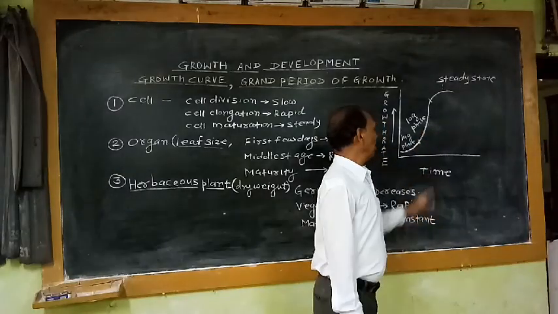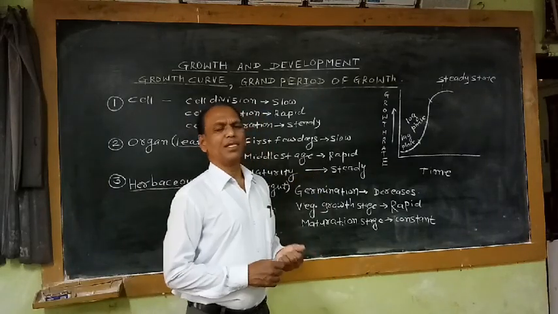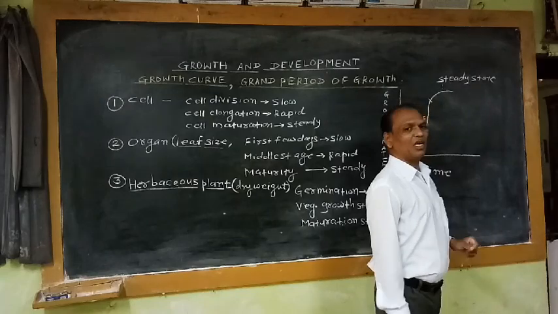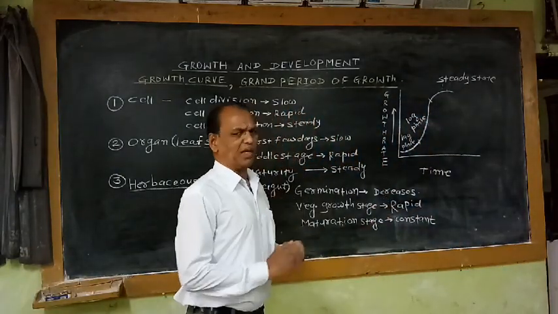That means log phase. And when the leaf becomes mature, there is no further increase in the size of the leaf. It is represented by this portion of the graph. It is known as the steady state phase. That means if we take any parameter,